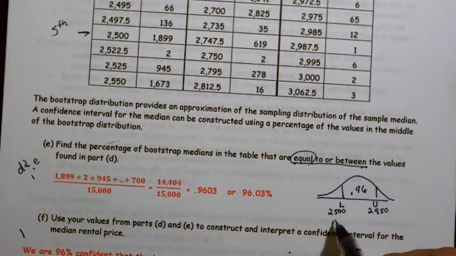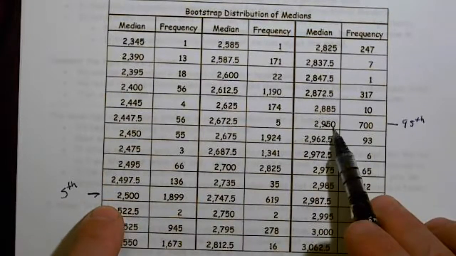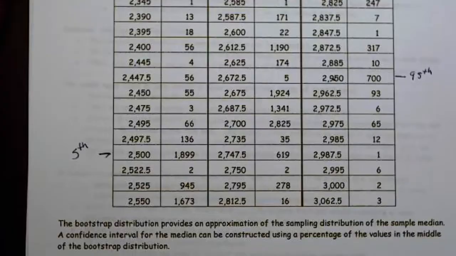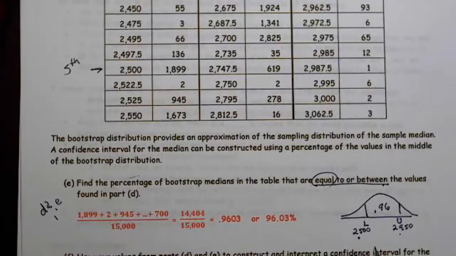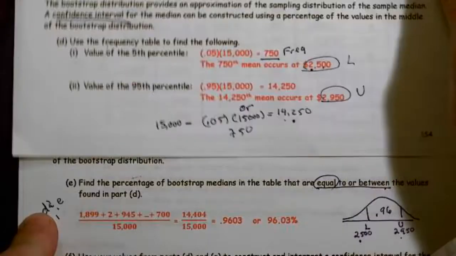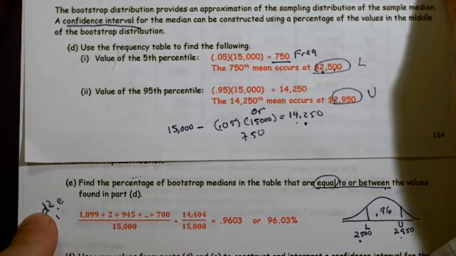So about 96% are between 2,500 and 2,950. And you're like, where did the 2,500 come from? That was my 5th percentile. My 95th percentile was at 2,950. That's what we calculated in part E. All right. So now we have a lower bound and an upper bound, and part D and E together go together to get you 1 point.